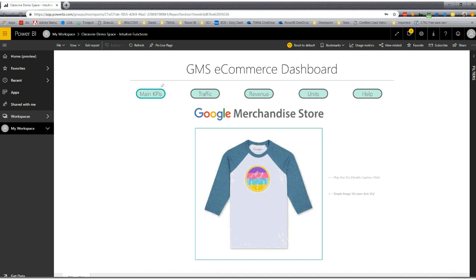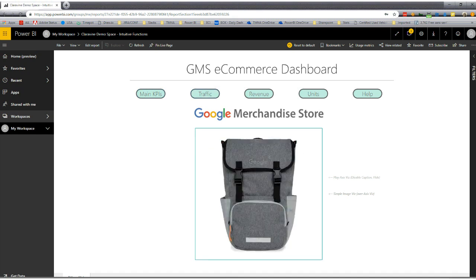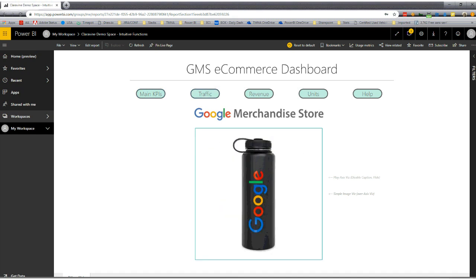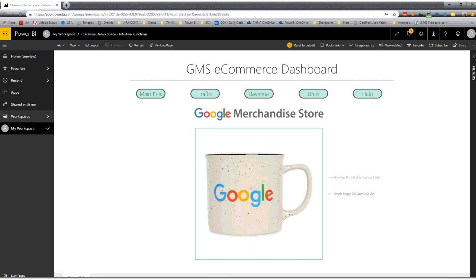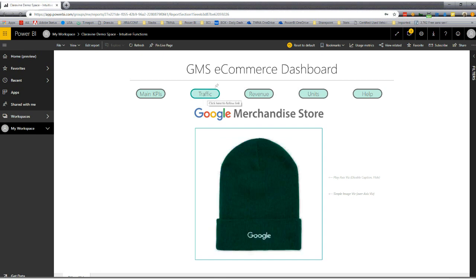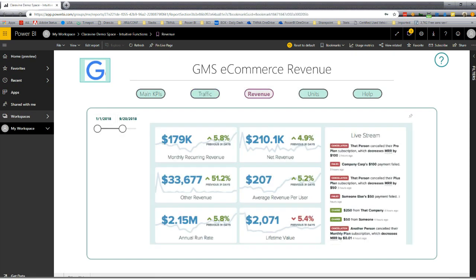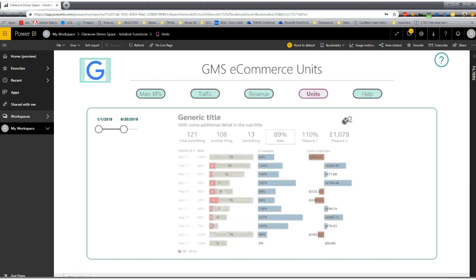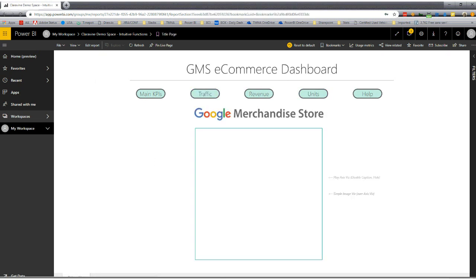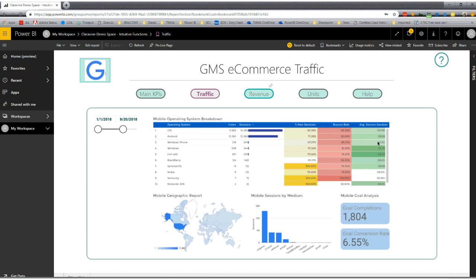But they don't have to control click on it. As you can see, like I told you, there's only one title slide down here, to give them that ability of not understanding they're actually going through multiple pages. So if you click on traffic, it's going to show us the traffic. If you click on revenue, it's going to give us stats that you've built on revenue. A unit report, the FAQ section or the help section, and that's basically it. That's the whole crux of the navigation, is just to build on the bookmarking function.